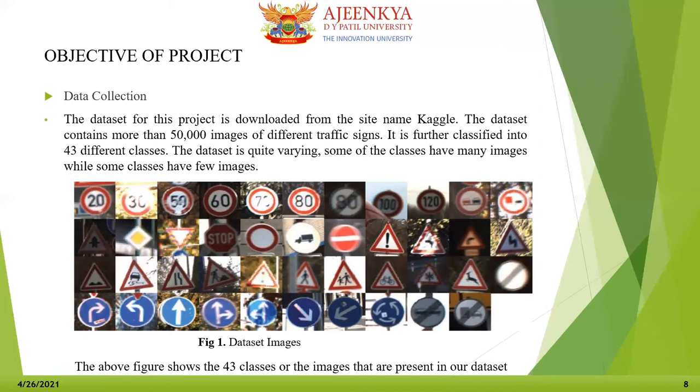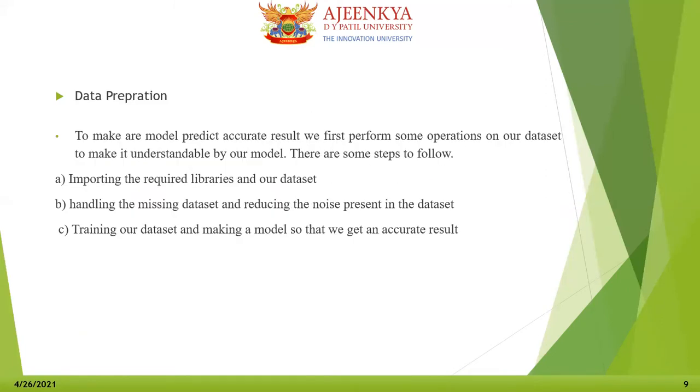The data that I have been using to train this model is taken from a website named Kaggle. This dataset contains more than 50,000 images of 43 different classes. Some of the classes have many images, while some classes have few images. In this image, we can see the 43 signs used to create this dataset, and each class contains a different number of images.